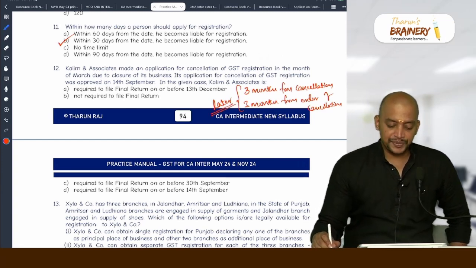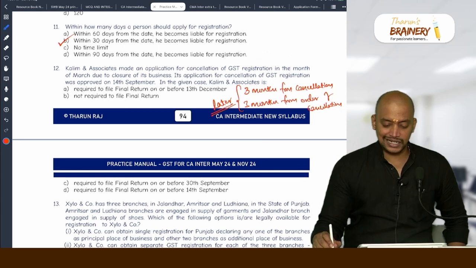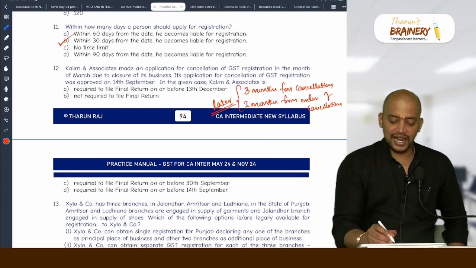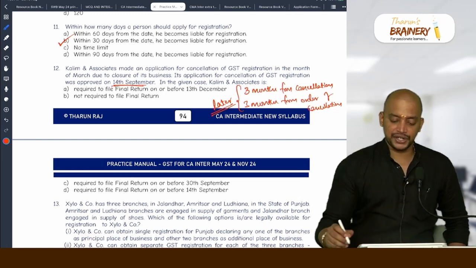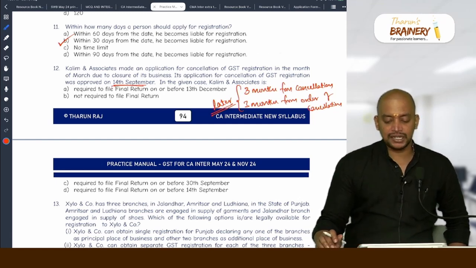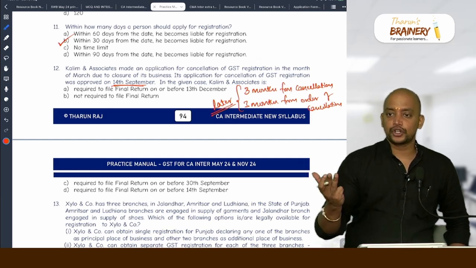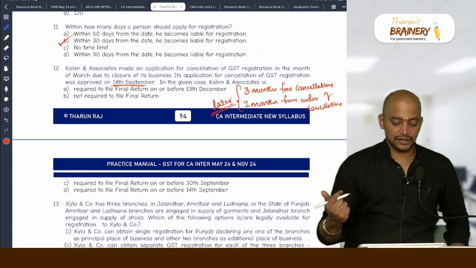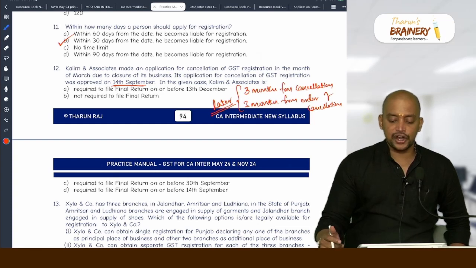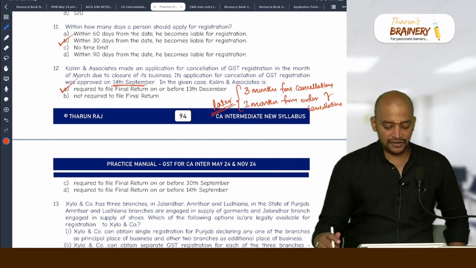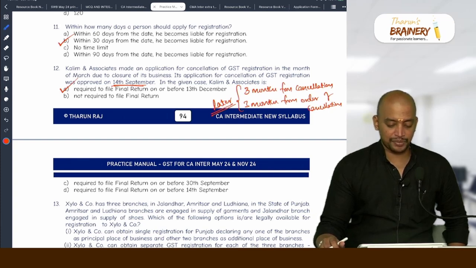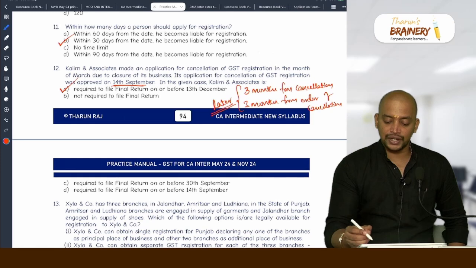Okay. So here, what is the date on which the final return needs to be filed? What is the date of cancellation? 14 September. 14 September, you take 3 months: October, November, December. So they need to file the final return on or before 13th of December. The options: not required to file a final return, required to file a final return on or before 30th September, or required to file a final return on or before 14th September. Now, one second, whichever is later only.